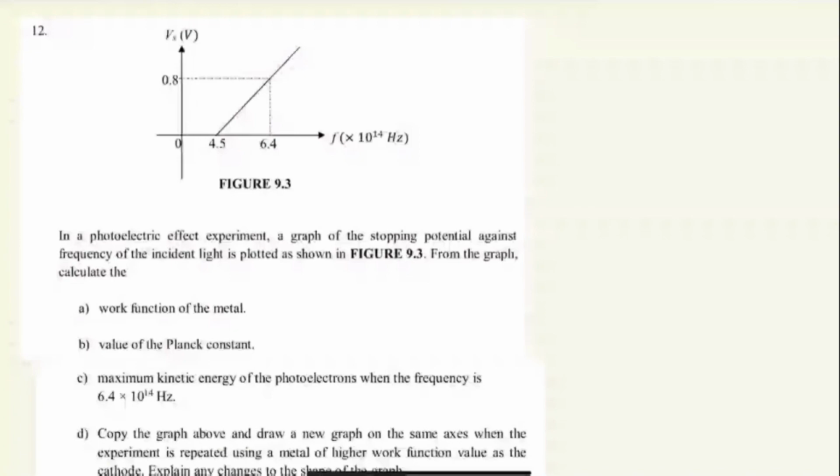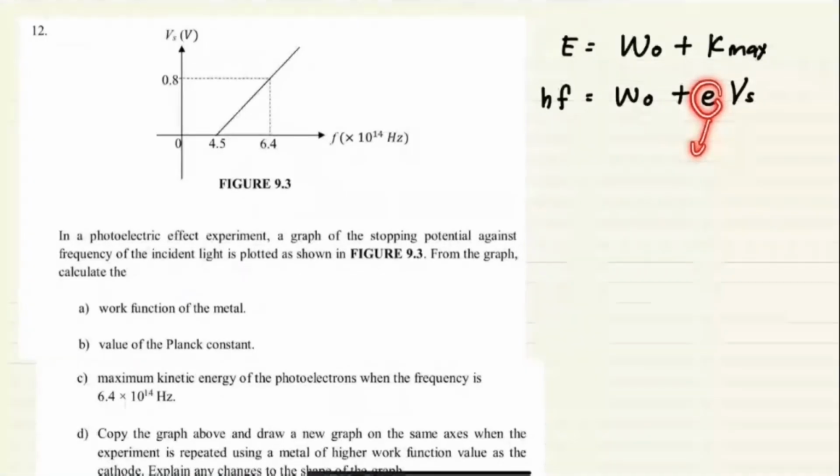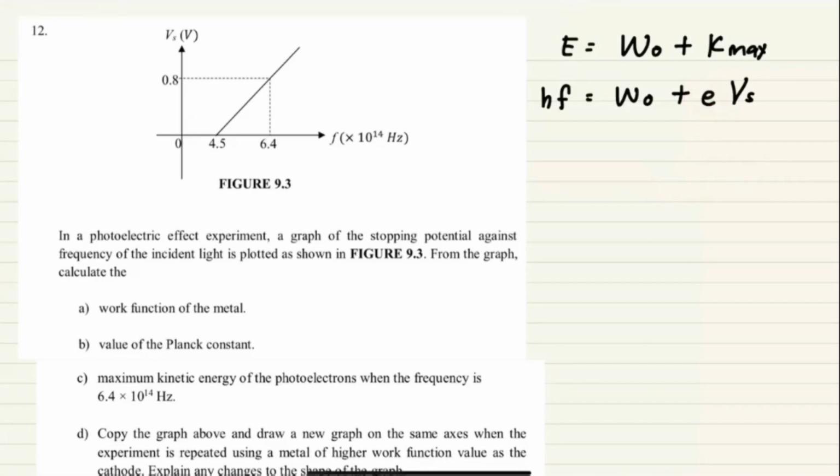dulu equation dia. Okay, kamu ambil Einstein equation, E sama dengan W0 tambah Kmax. Cuma sekarang ni dia plot VS against F. So kamu nak kena ada VS tu. F tu datang daripada E tu, so HF sama dengan W0, VS tu datang daripada Kmax. And remember E ni actually adalah a value, it's a constant, 1.6 times 10 negative 19. Jangan E ni kamu potong dengan electron volt pula, dia adalah nilai satu constant. Okay, back to this one.